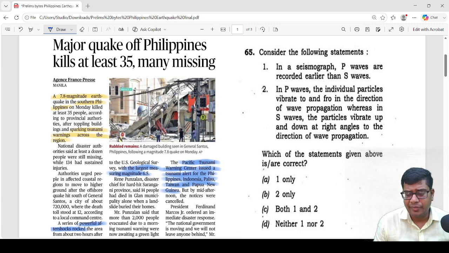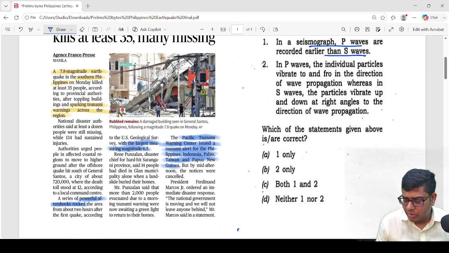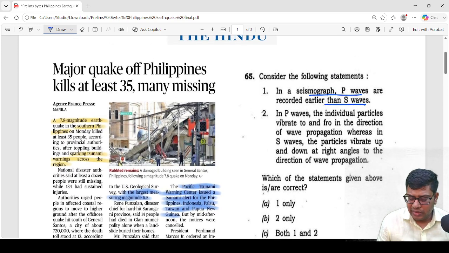earthquake and plate tectonics is a recurring theme in the UPSC preliminary exam and is very important for preliminary. So this makes it a very important theme for the UPSC preliminary exam. As you can see, in the 2020 prelim, a question was asked about P wave, S wave, and its characteristics. So this makes this topic very important for the preliminary exam.